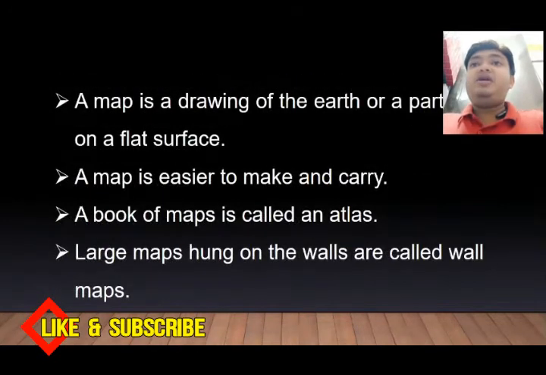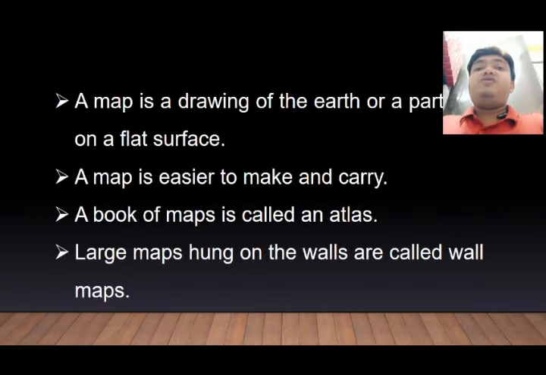A map is a drawing of the earth or a part of it on a flat surface. So from here we come to know what a map is. A map is a drawing of the earth or a particular place that is drawn on a flat surface, which we call paper. So if the drawing of the earth or any particular portion of the earth is drawn on paper, that is known as a map. A map is easier to make and carry.